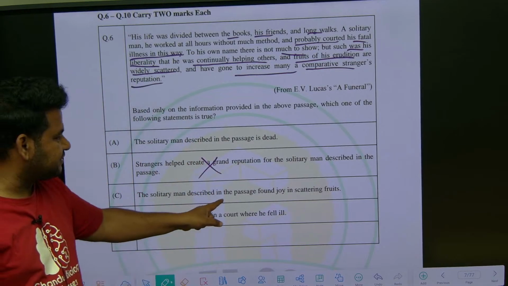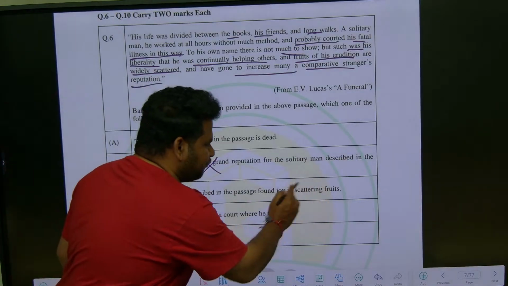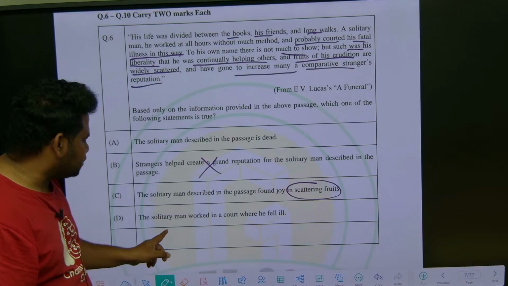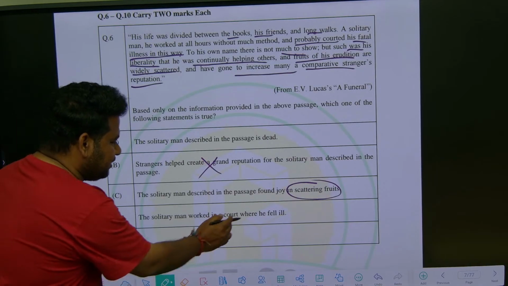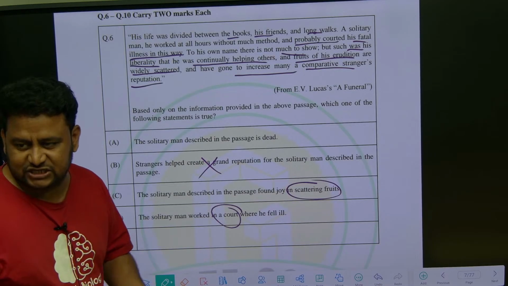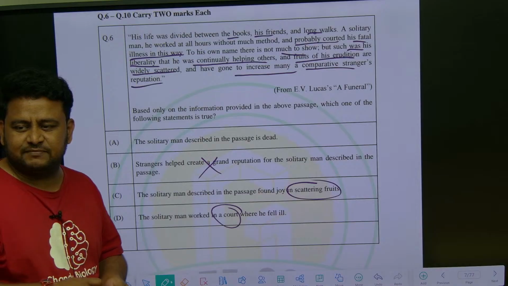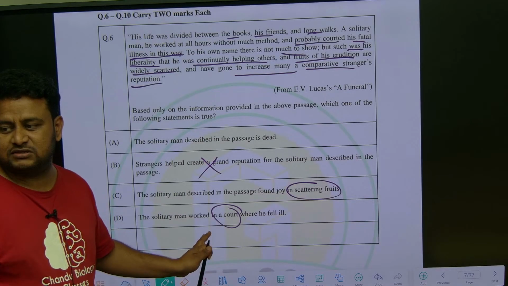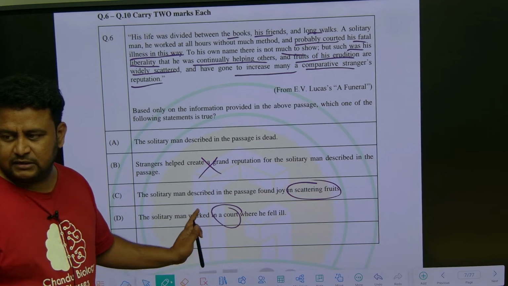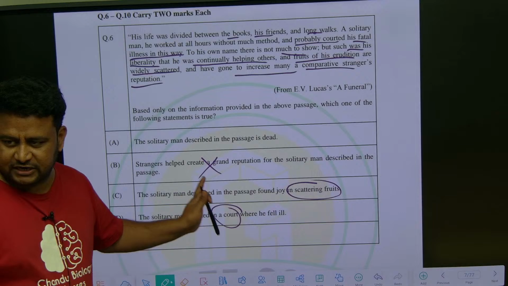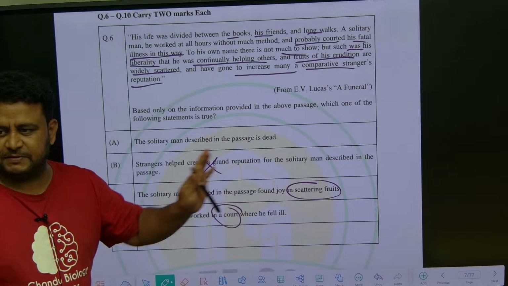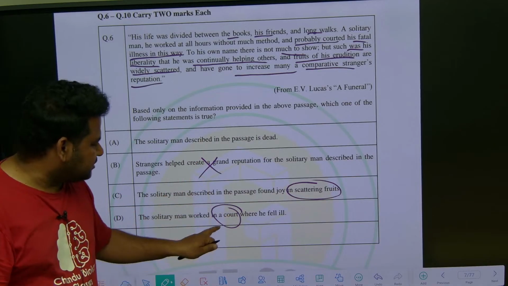The solitary man described in the passage found joy in scattering fruits. No. Here they are not talking about fruits. That is different. The solitary man worked in court where he fell ill. No, here they are not talking about court. Quoted means he created something. That is his creation. That is, he worked in such a way that led to his illness. That is the meaning of quote here. That means they used it in the form of an idiom. Quoted his illness, quoted his fortune. Quoted his path: I quoted my path to reach my success or destination, something like that. That is the meaning of quote here.